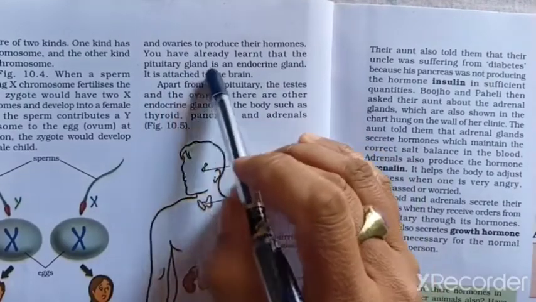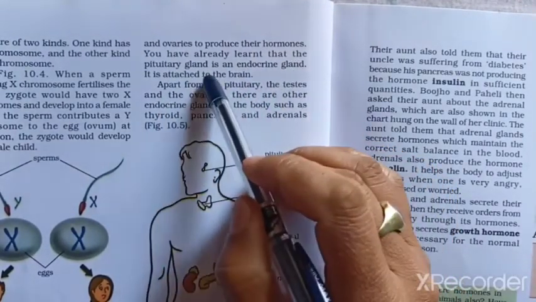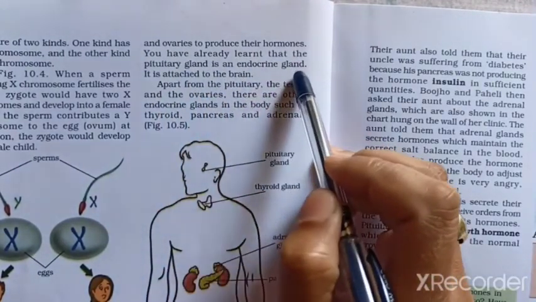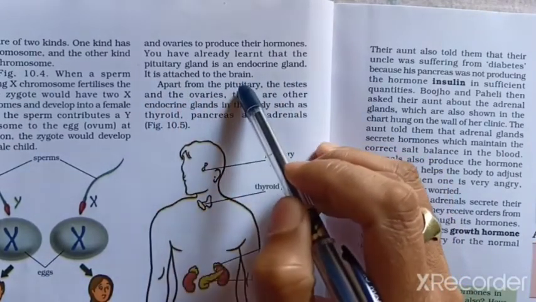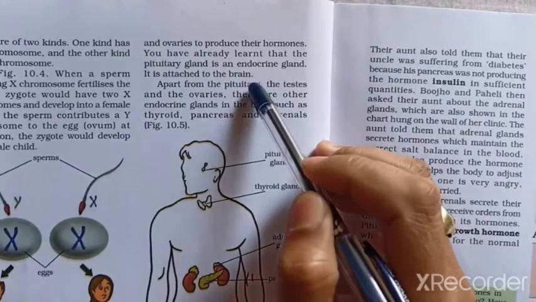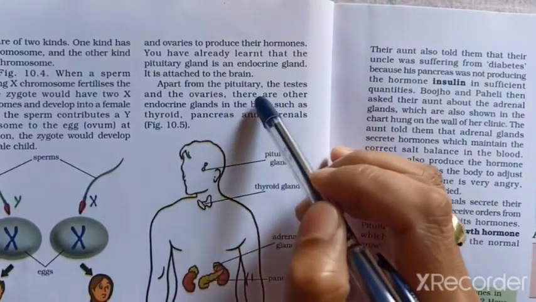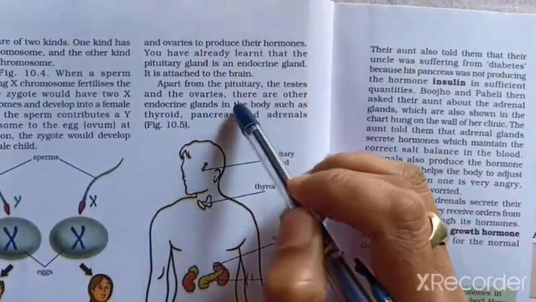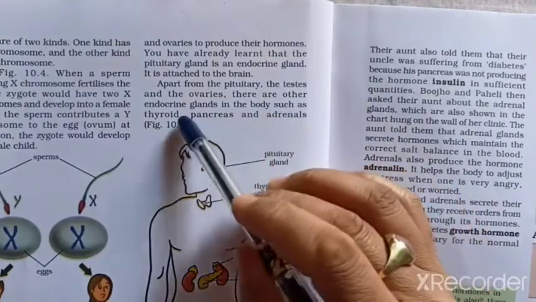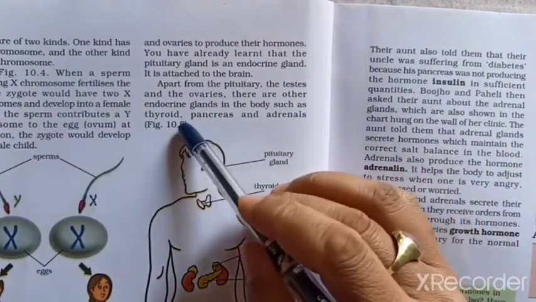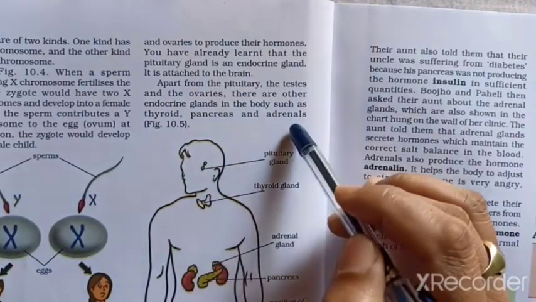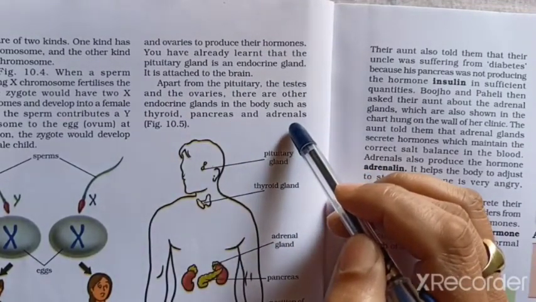You have already learned that the pituitary gland is an endocrine gland, and it is attached to the brain. Apart from the pituitary, the testes and the ovaries, there are other endocrine glands in the body such as thyroid, pancreas, and adrenals. These are also endocrine glands.